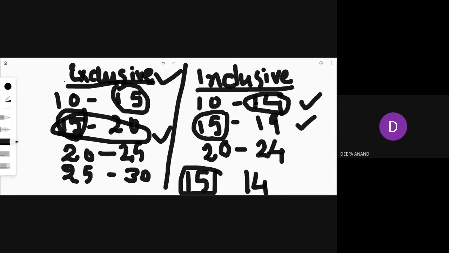That means it is included. So 10 to 14 means it includes both 10 and 14. But in this case, 10 to 15, it includes 10, 11, 12, 13, 14. It does not include the number 15. It is included in the next class. That is why again 15 to 20. If only in one place you can write 15, because here also 15, here also 15, where will you include it? In the class 15 to 20. Is it clear?